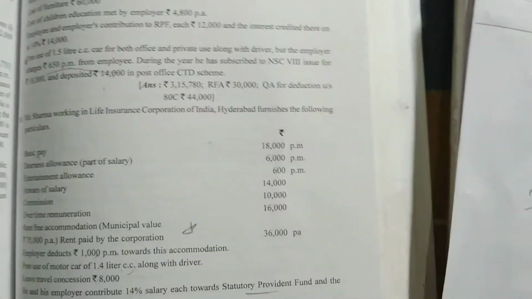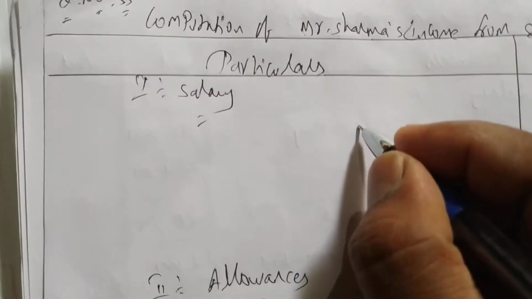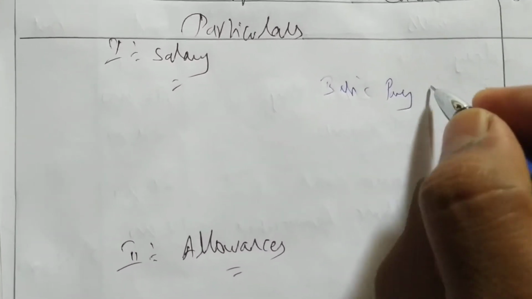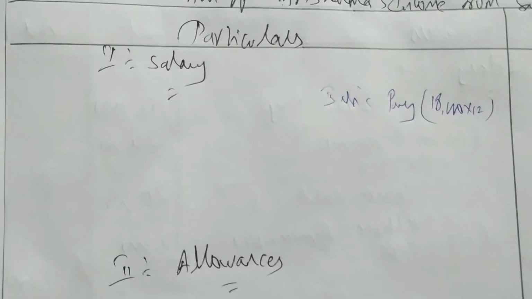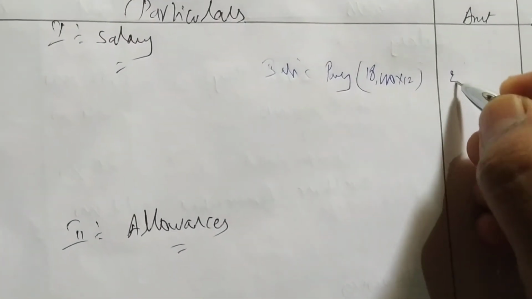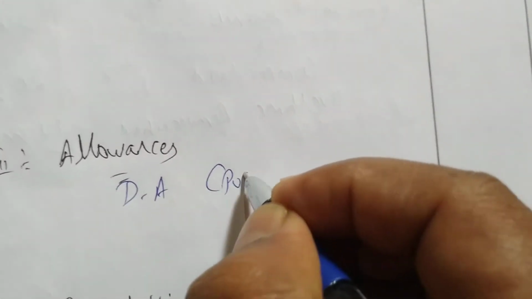First is what? Basic pay 18,000 per month. So first we'll write basic pay, that will come under salary. Basic pay 18,000 into 12, we get 2,16,000. Next we are having DA, dearness allowance, that is part of salary, so write it under salary.